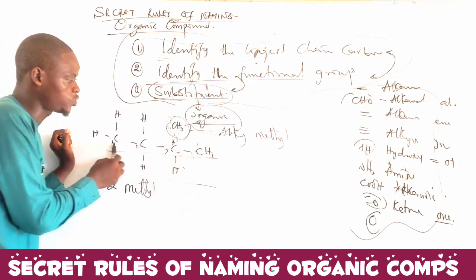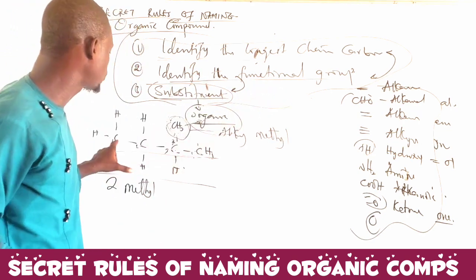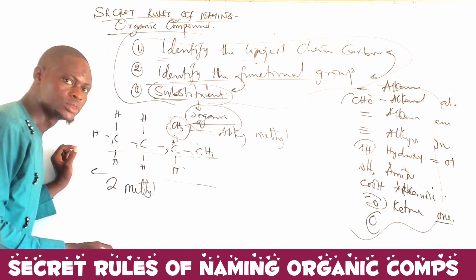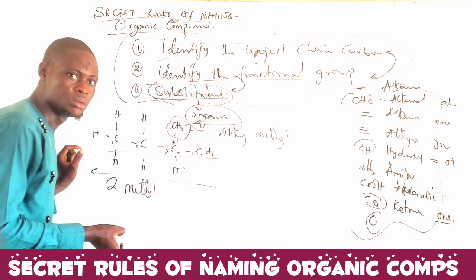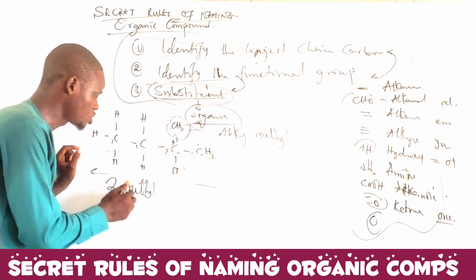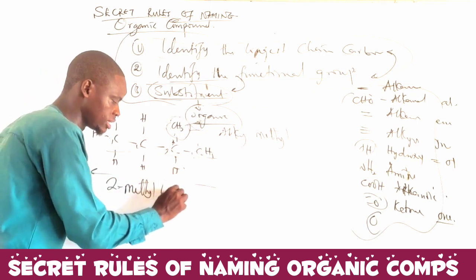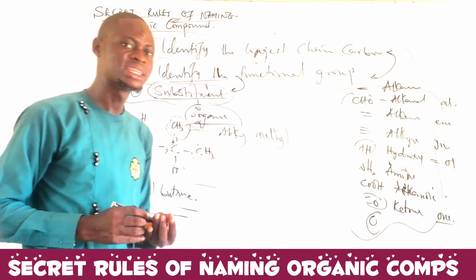Since the longest chain is 4, and there is no functional group there, 1, 2, 3, 4, then we know that the name generally is what? Butane. See, there is no other functional group that can change the name from ane, maybe to yne or ene. So it is 2-methylbutane. Now, this is the name of this compound. That is rule number 1.